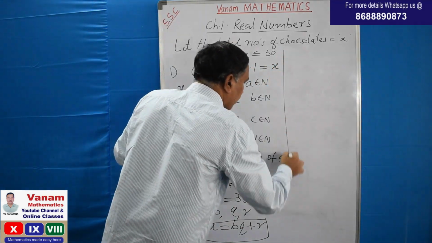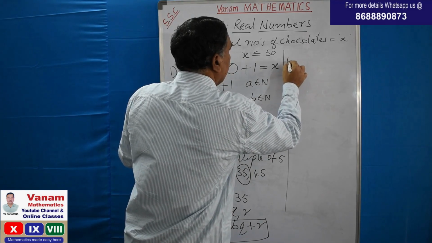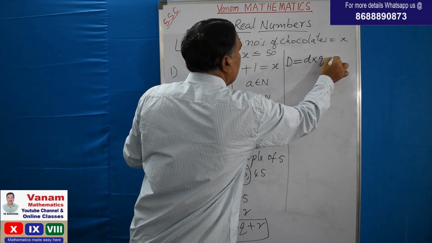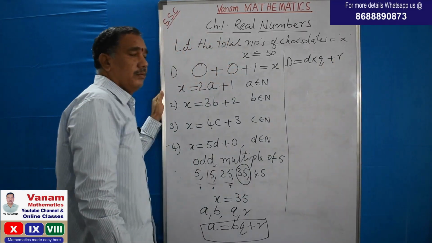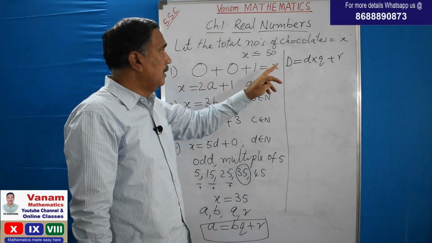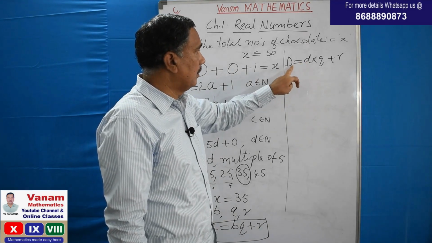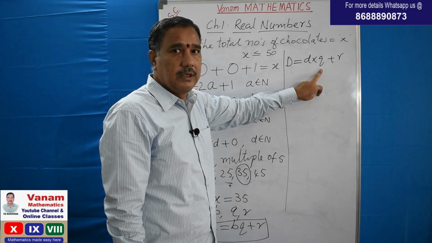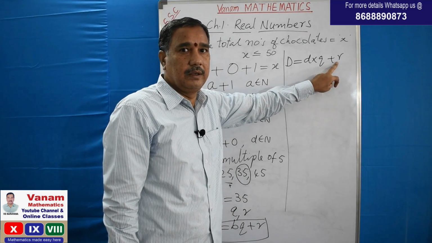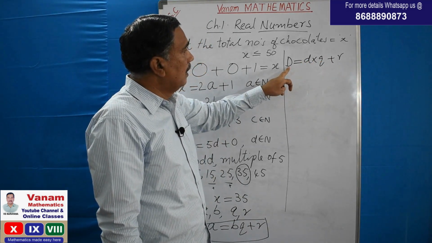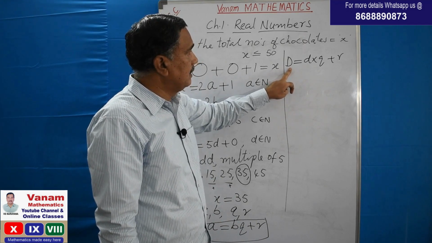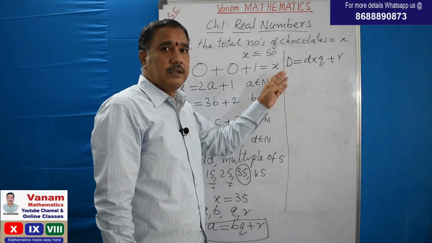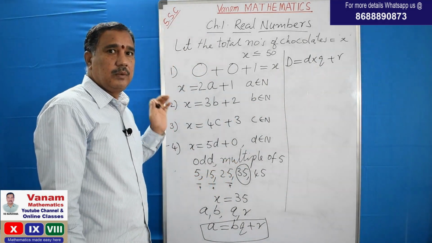So I will write the short form of the division algorithm: D is equal to d into q plus r. All of you know what D is. Capital D is the dividend, small d is the divisor, and q is the quotient plus r, the remainder. That means when the dividend is divided by d, with quotient q, we will get some remainder. This is what the division algorithm is.